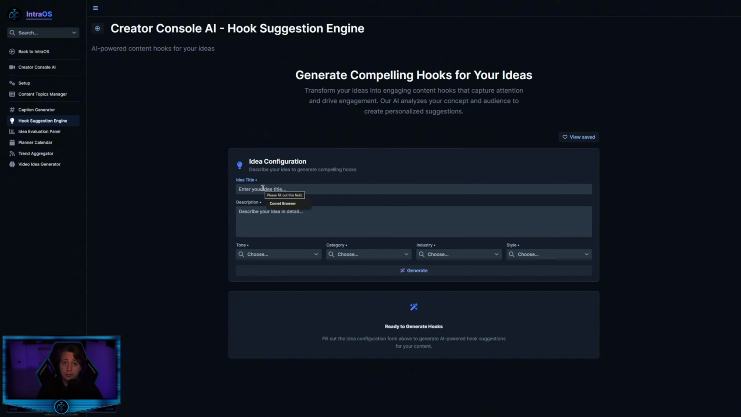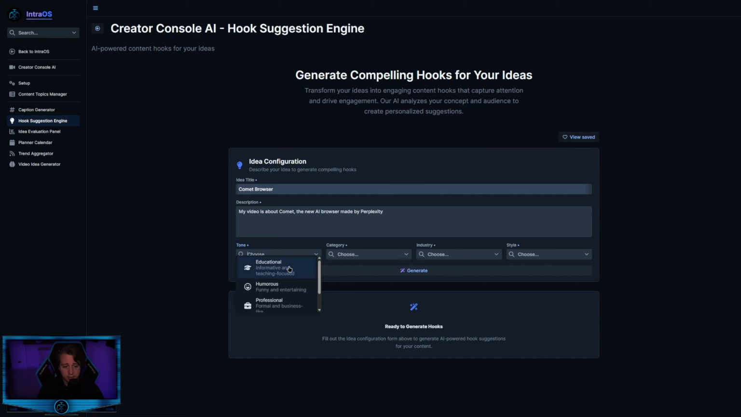So let's set a title for the content. For example, in my case, let's use Comet browser. My video is about Comet, the new AI browser made by Perplexity. Let me copy this just because I'm gonna use this prompt again.